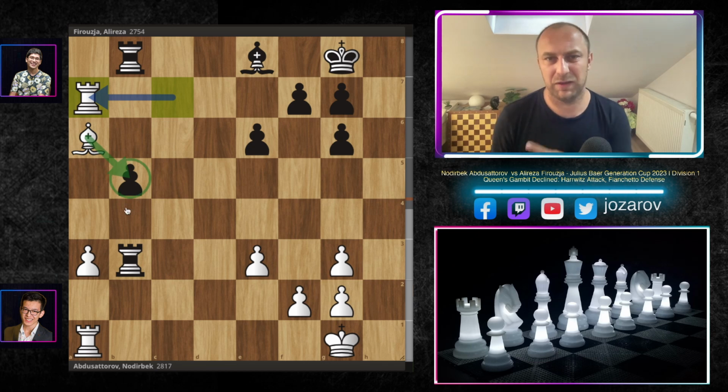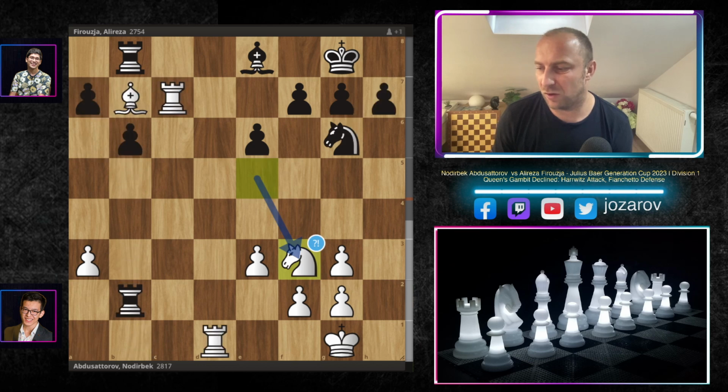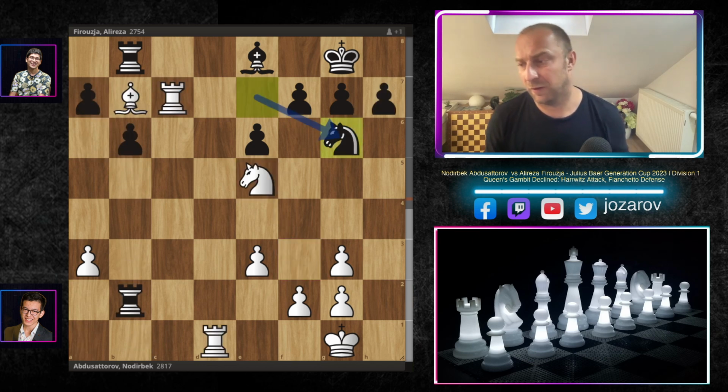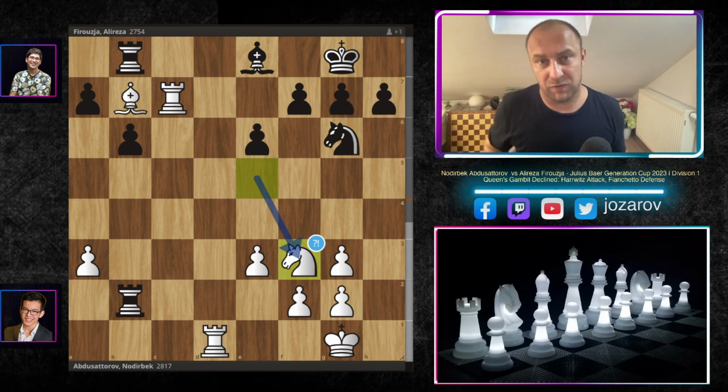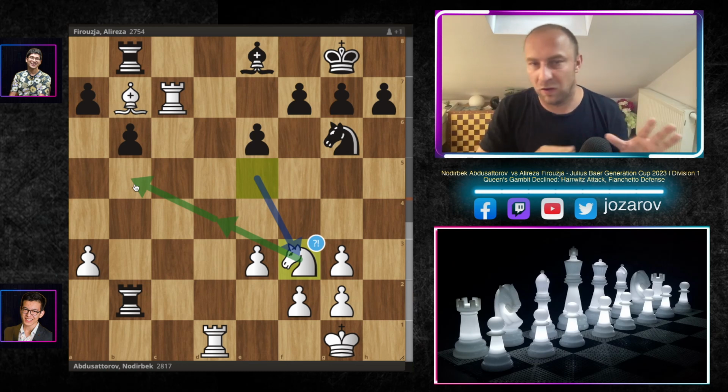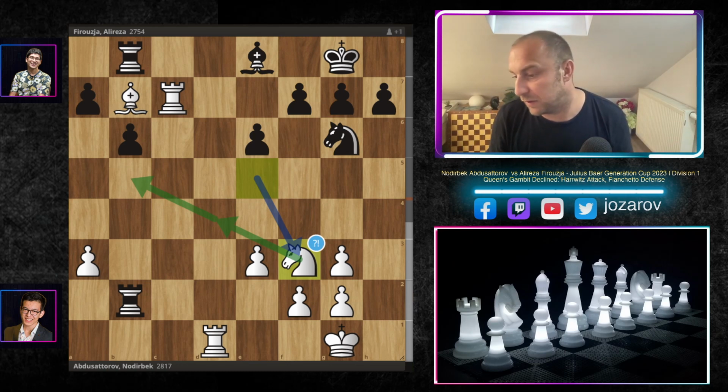The bishop is a little bit locked here by the pawn on b5. But after knight to g6 here that Alireza played, now the first really inaccuracy here, I think, by Nodirbek. He plays now a retreating move, knight to f3, and okay, he had probably some ideas to maybe reroute the knight somehow on the queen side, but it's simply not working here.